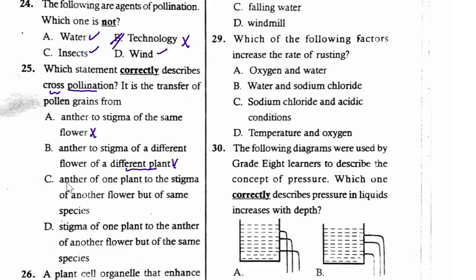Transfer of pollen grains from anther of one plant to the stigma of another flower, but of the same species. In D, the transfer of pollen grains from stigma of one plant to anther of another flower, but of the same species. So pollen grains are always from the anthers, not stigma. So this one is not true. Therefore, the correct option is C. It is from the anthers to stigma of another flower, but of the same species.